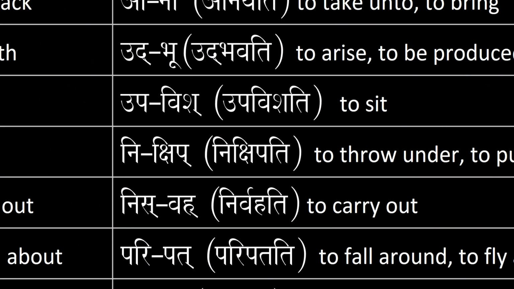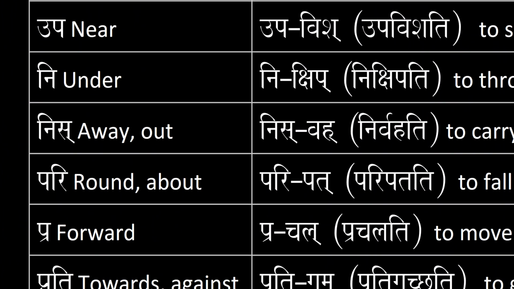Upa means near as a preposition. Vish, in the sixth conjugation, means to enter. But upavish means to sit. Look at the difference there. You have to enter versus to sit. Completely two different meanings, with the preposition versus without the preposition preceding the verb. So upavish means to sit. Third person singular, we have upavishati.